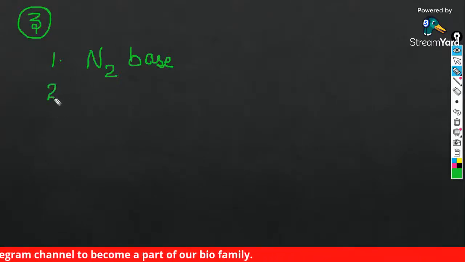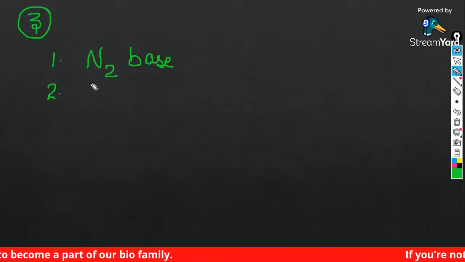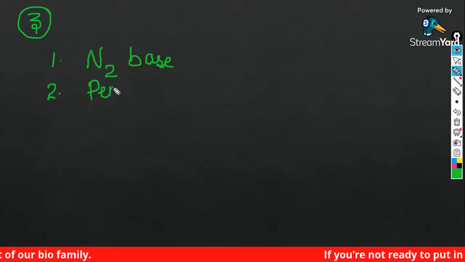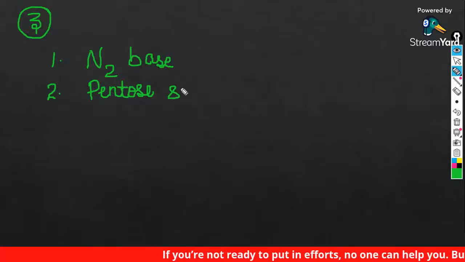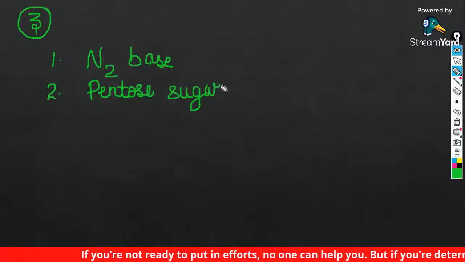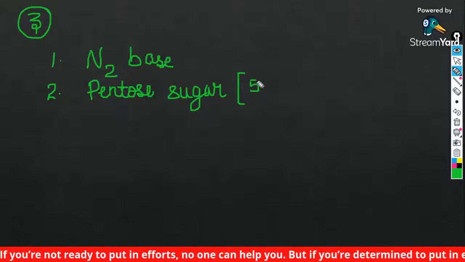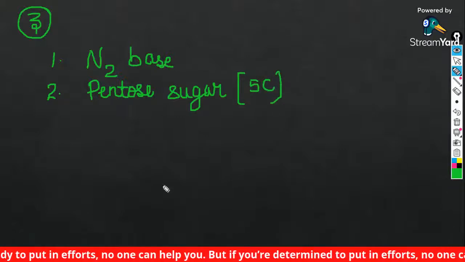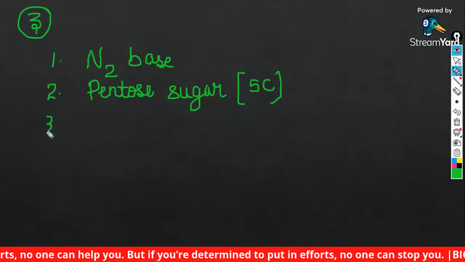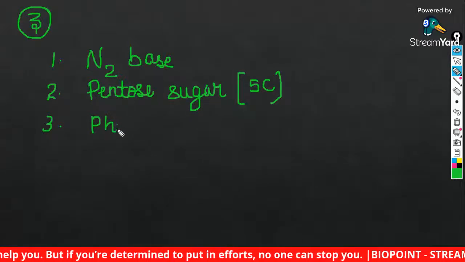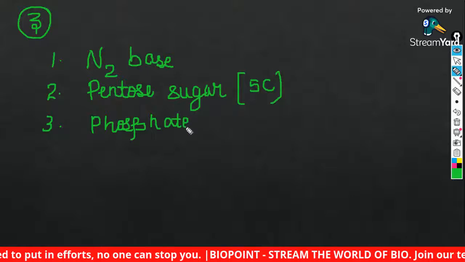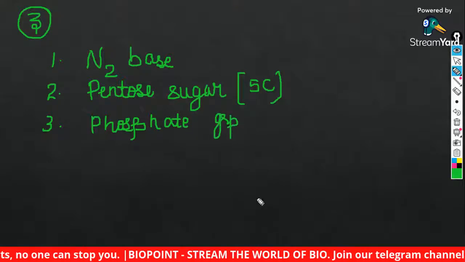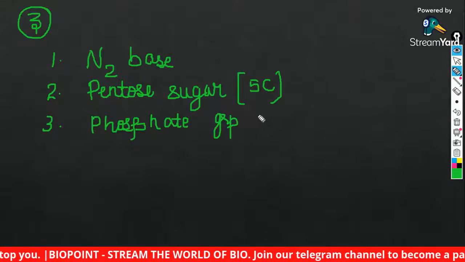Second one is a pentose sugar. Guys, pent means 5 carbon, so a 5 carbon sugar. And the third one is a phosphate group. Done, everybody. Phosphate group. Clear?